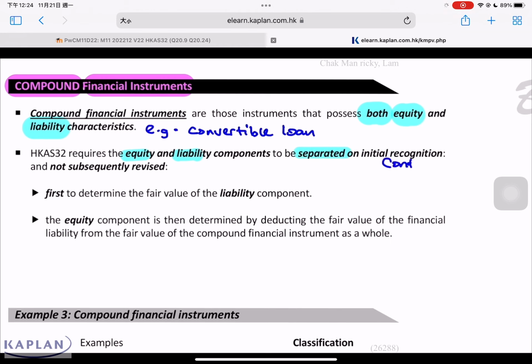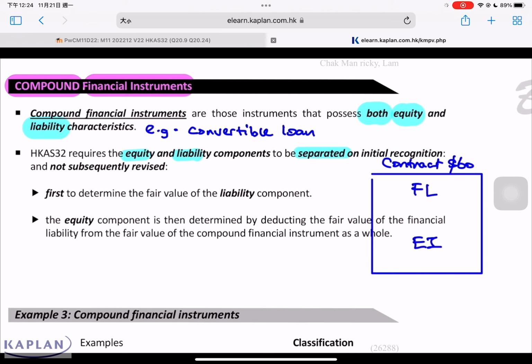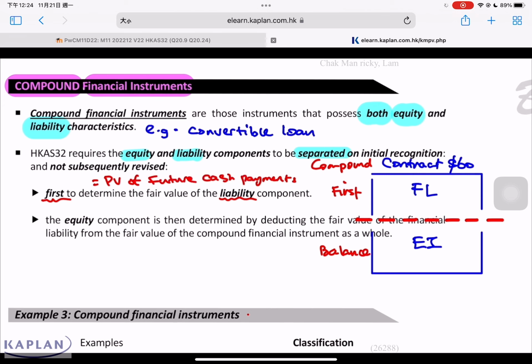For example, you have a contract of $60 million. If this contract contains liability and equity, it is considered a compound financial instrument. If it's a compound financial instrument, we must account for this contract separately. How do you split? You must always calculate the liability first, and the balance is your equity instrument. Liability is normally equal to the present value of the future cash payments, that means the obligation to deliver cash. Take for example, it is equal to 54. If the liability is 54 and the total is 60, then the balance will be $6. That's how we account for a compound financial instrument.